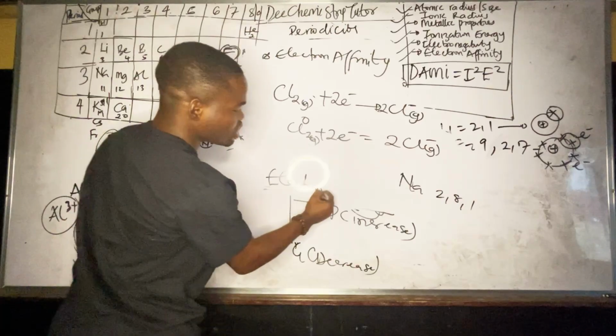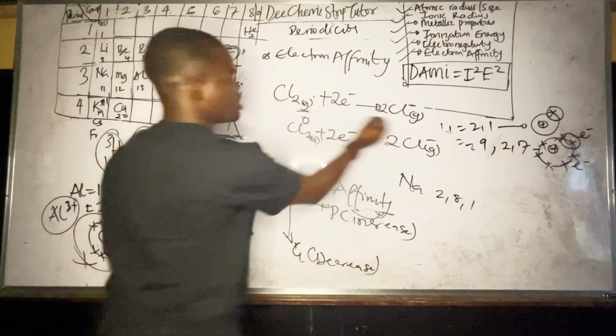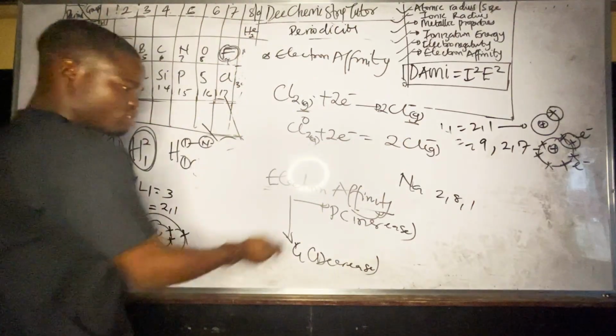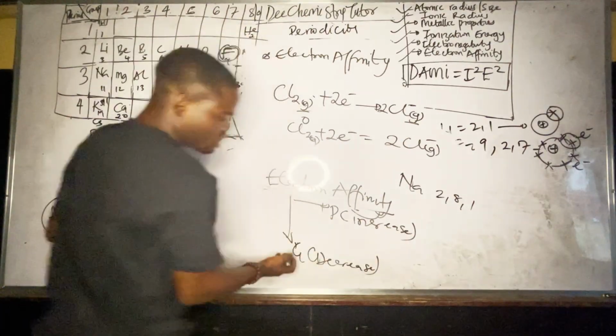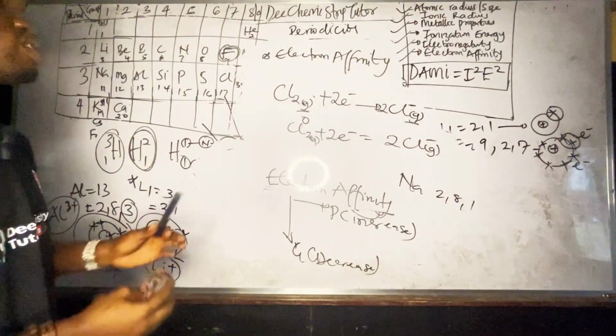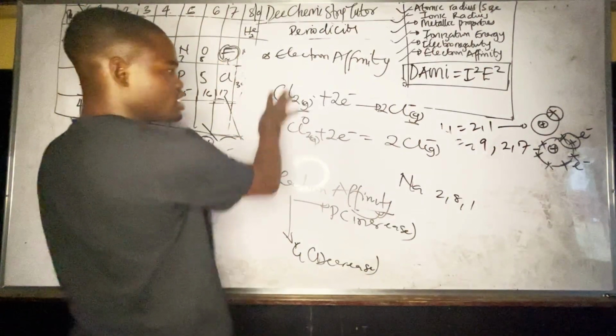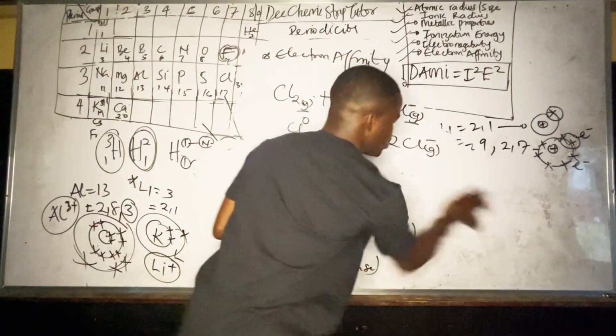What is important is that it must be in its gaseous state. This thing is very, very important. So electron affinity will increase across the period. Down the group, it will decrease. So those are the 3 concepts that you have to understand. So what is the mnemonics? What is the magic? I hope you understand this. Very, very important. So let me give you another one.